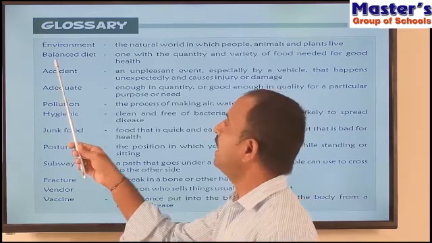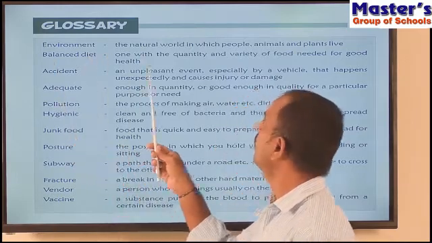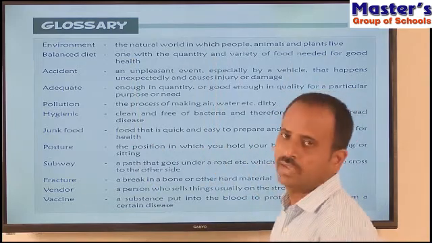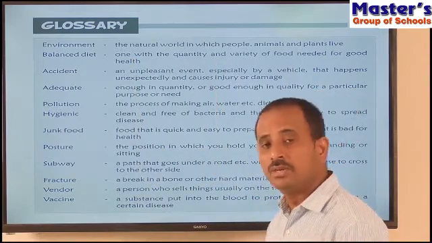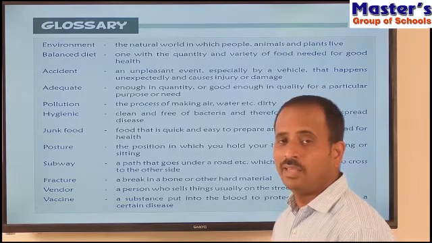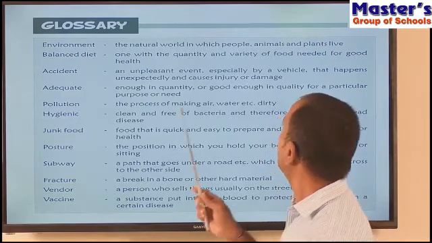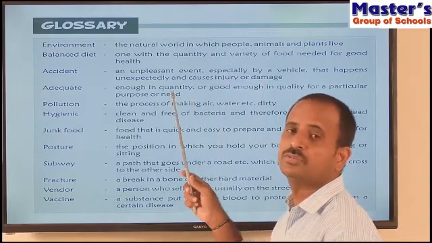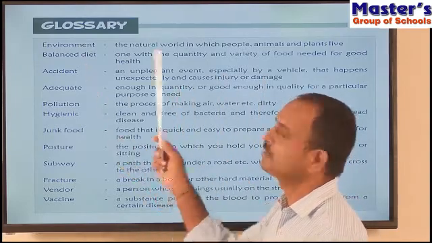And the next one is balanced diet. What is balanced diet? One with the quantity and variety of food needed for good health. So balanced diet is that food which gives health and gives a lot of proteins, vitamins, and minerals to the body.